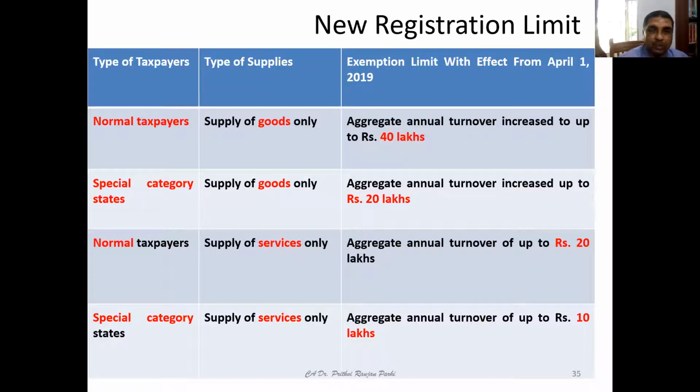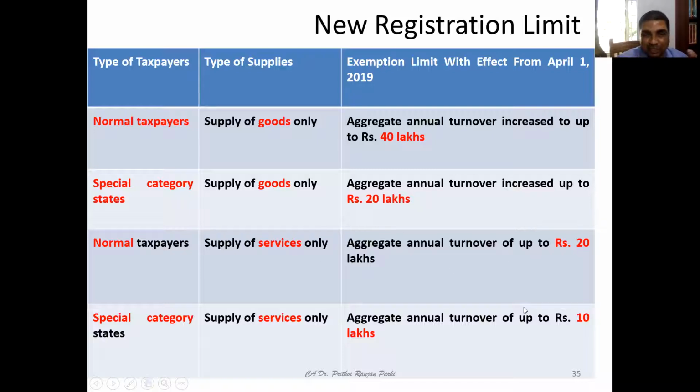So for a normal taxpayer who is supplying goods only, the aggregate turnover limit is increased to 40 lakh rupees. So if it is exceeding 40 lakh rupees, then GST registration is required. For special category states, and you have already understood the meaning of special category states, we are referring to those 4 states, only 4 states. And for supply of goods only, this aggregate turnover limit is increased to, can you read it? How much? 20 lakhs. 20 lakh rupees. So for goods, for normal states, 40 lakh rupees, and for special category states, 20 lakh rupees.